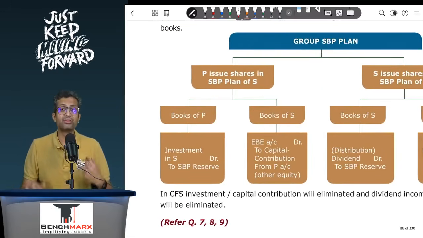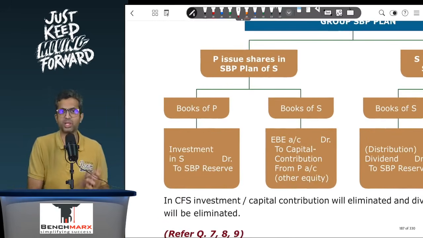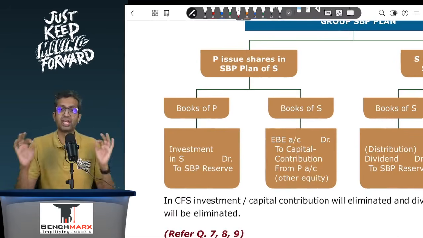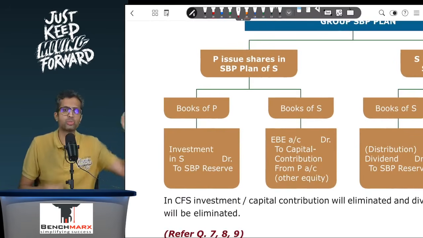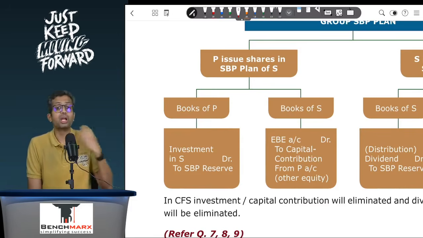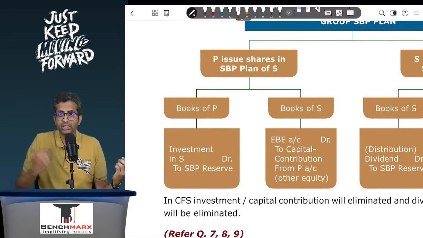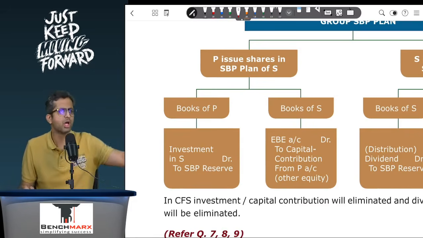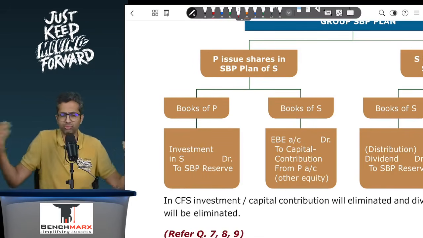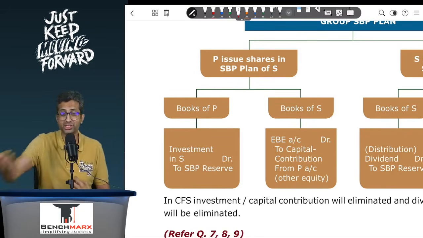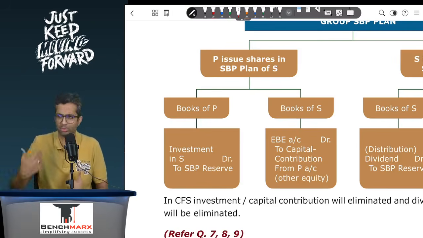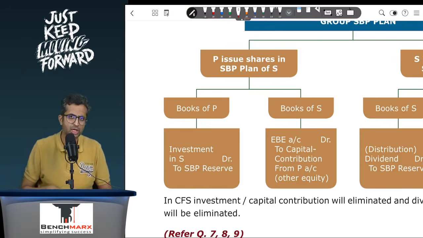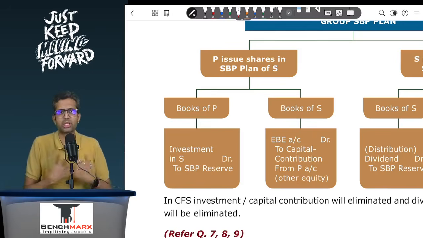So if the parent is issuing shares in the SBP plan of the subsidiary, in the books of the parent, in the SFS of the parent, usually my entry should be EB account debit to SBP reserve. But I can't debit the EB because the employees are not the parent's employees. So in RIL, hypothetically, if it was a pure holding company, it has no such employees. The employees are the subsidiary's employees. So I can't debit the EB because they are not my employees. They are employees of another company. Okay, I can't debit the EBs. Then what will I debit?